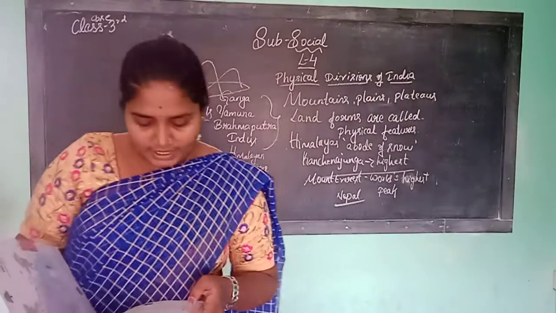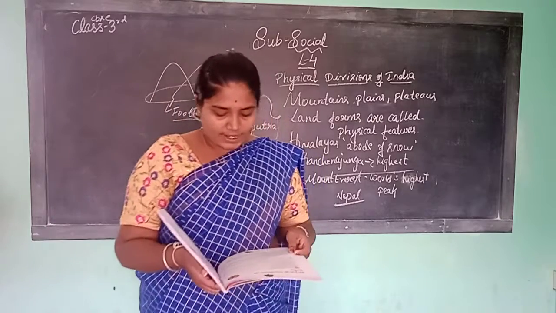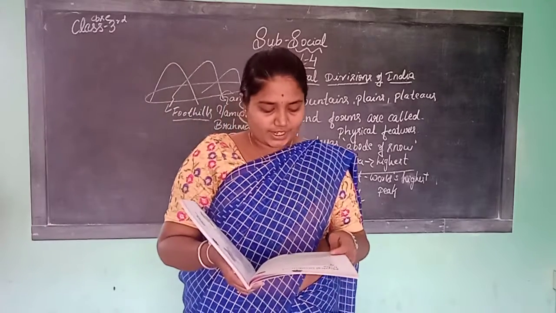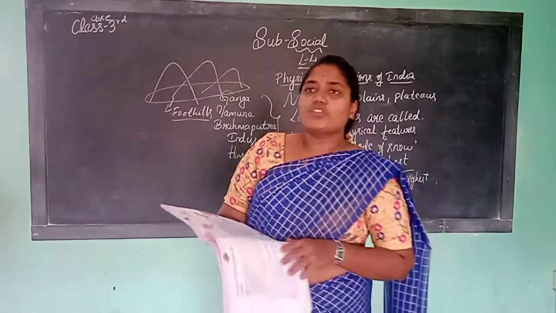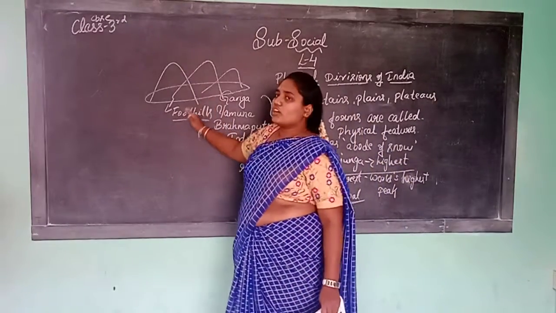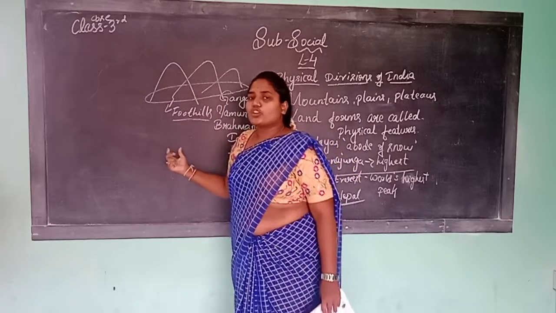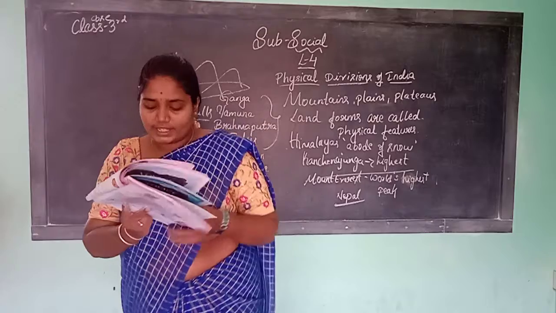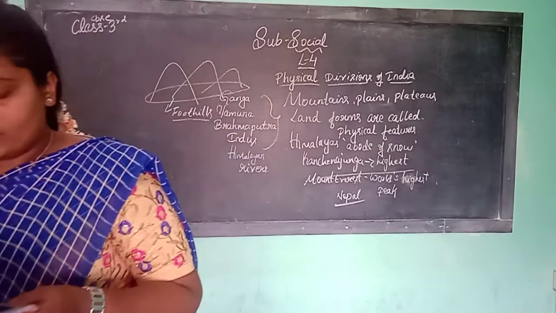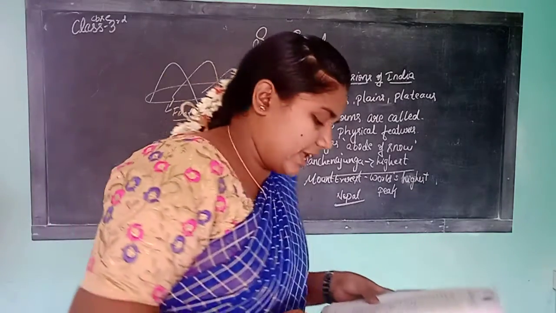The northern plains. The northern plains is a vast structure of flatlands located between the Himalayas and the Deccan Plateau. Where is the northern plains? It is between the Deccan Plateau and the Himalayan mountains. It is a flat land. Many rivers like Ganga, Yamuna, Satluj and their branches flow through these plains.